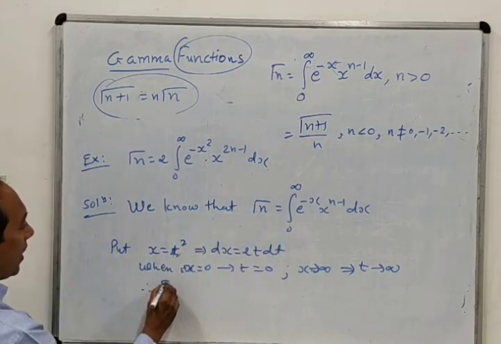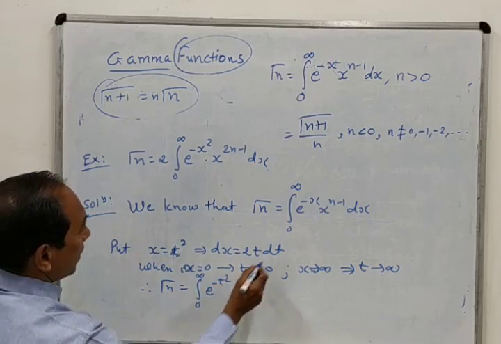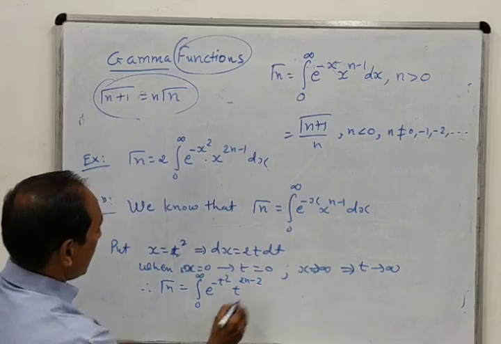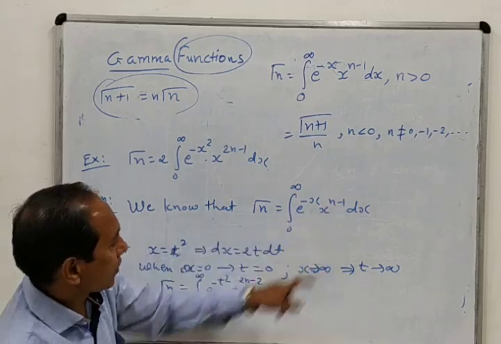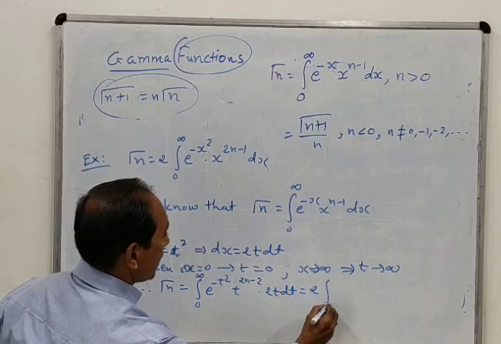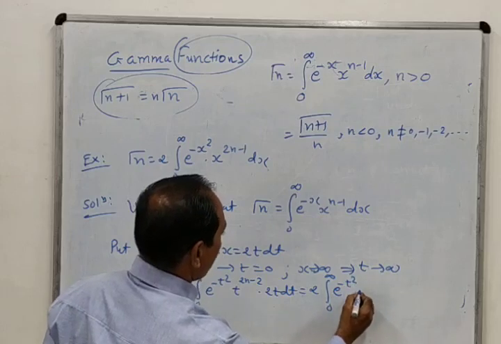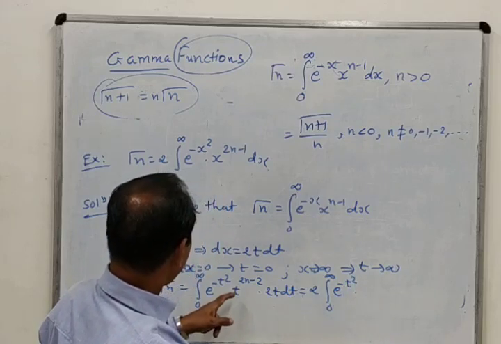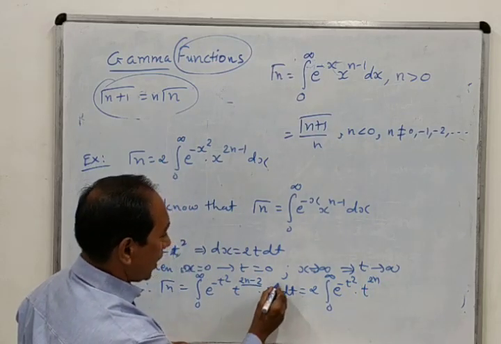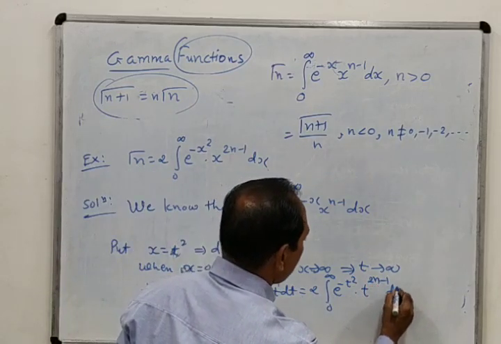Therefore, we have gamma n equal to integration 0 to infinity e raised to minus t square, and here x equal to t square, so this will become t raised to 2n minus 2, and dx is 2t dt. Okay, so this 2 we will take outside, and it is e raised to minus t square into t raised to 2n minus 2, and this is t raised to 1, so 2n minus 2 plus 1. This is nothing but 2n minus 1 dt.